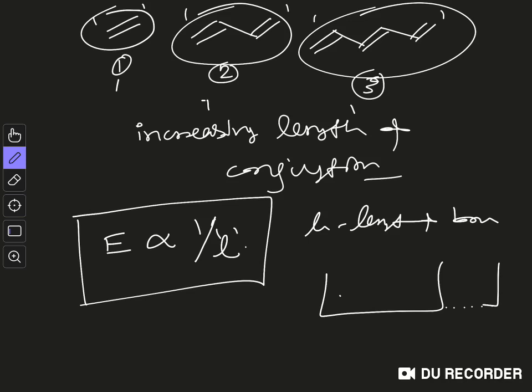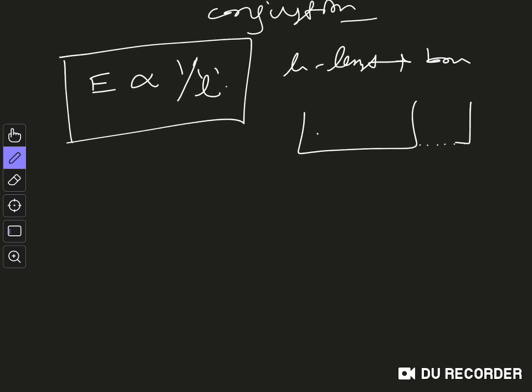So on going from 1 to 2 to 3 you are increasing the length of the box, and that's why the energy of the system is lowering. So conjugation will always make a profitable situation, will always reduce the energy of the system. This is the very first point which I want to make clear.